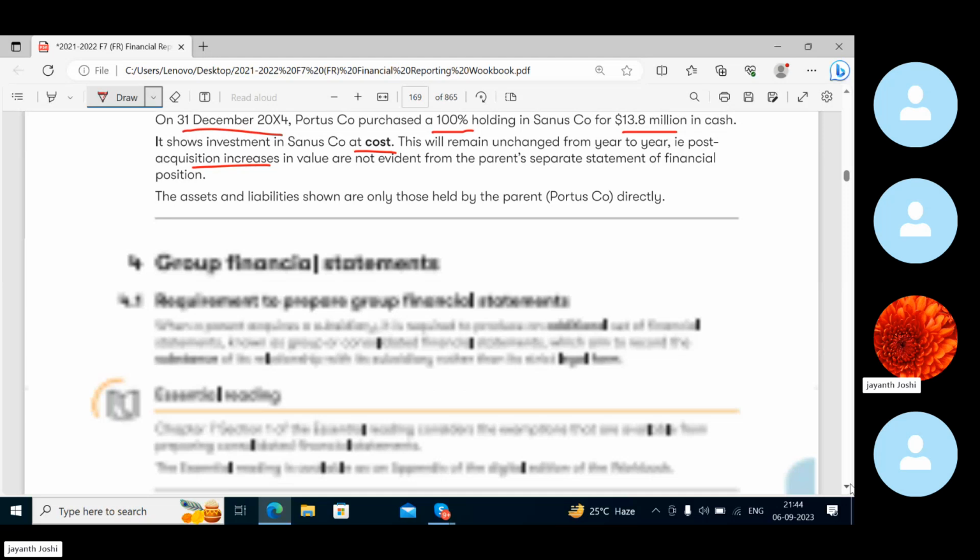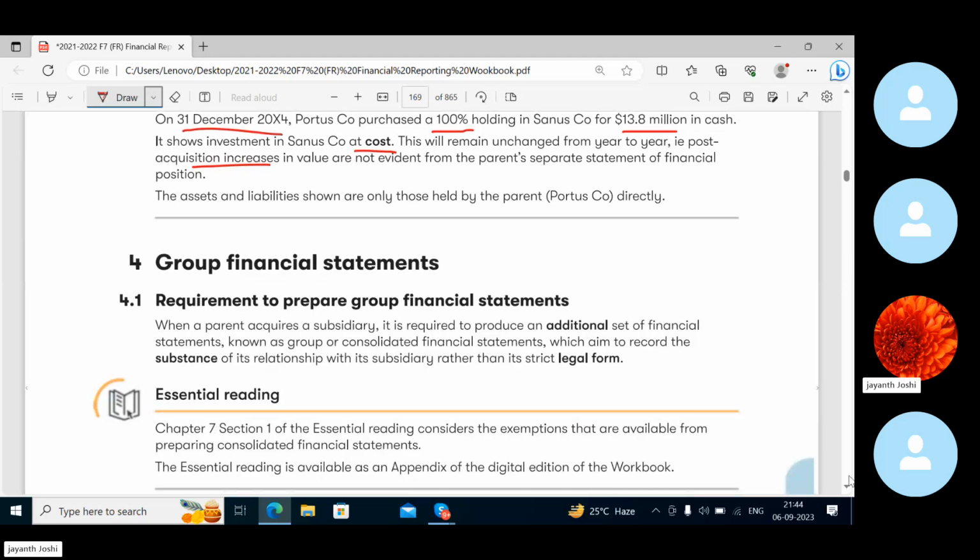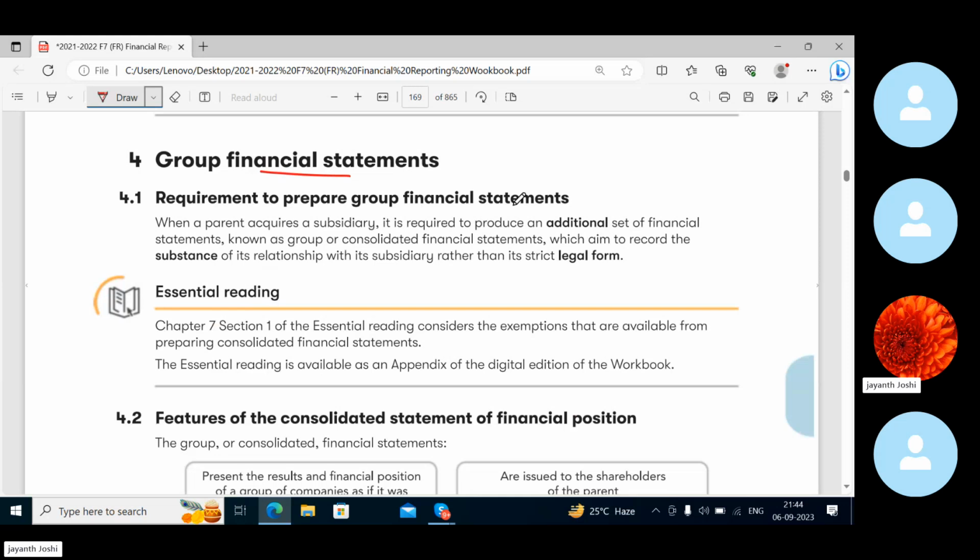Now, group financial statements. Requirement to prepare group financial statements. When a parent acquires a subsidiary, it is required to produce an additional set of financial statements known as group or consolidated financial statements, which aim to record the substance of its relationship with its subsidiary rather than strict legal form. So see, legally, parent may not be 100% owner of subsidiary.